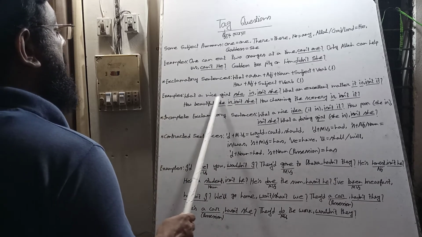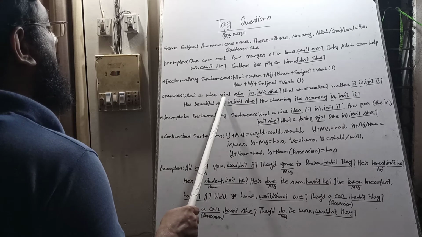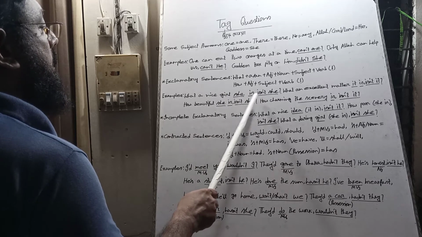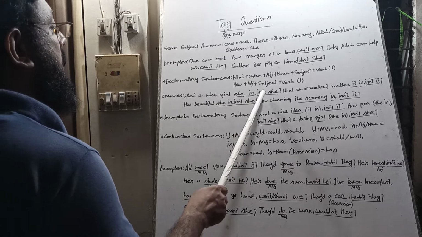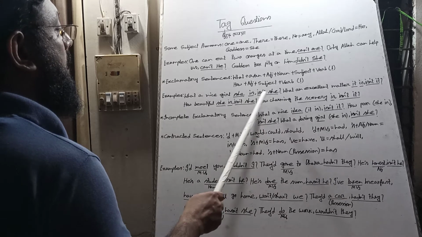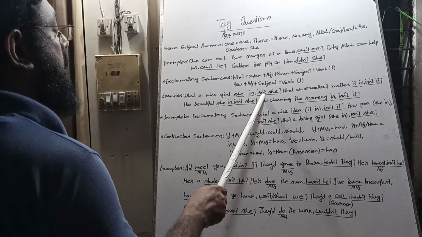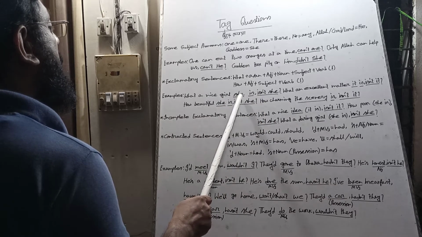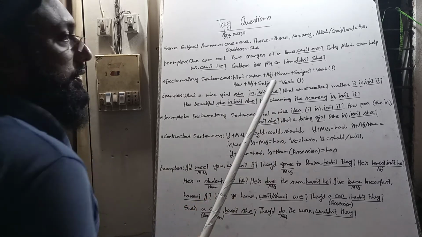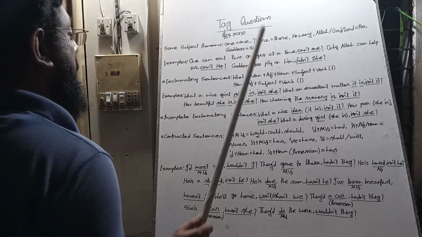For example, what a nice girl she is. A nice girl, for a nice girl the pronoun is she, and she is third person singular, so the verb is. We take is as auxiliary verb, and the sentence is affirmative, so the tag question will be negative. We bring not and use the contracted form isn't, and we take she as the subject pronoun, and we use at last a question mark, a note of interrogation.